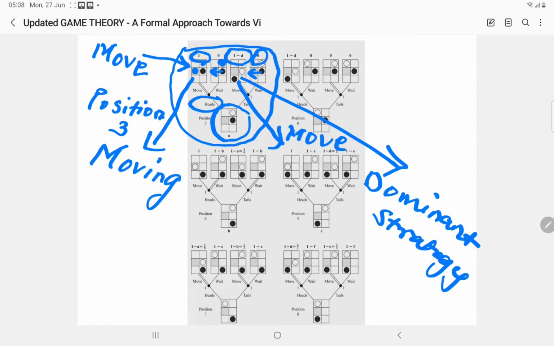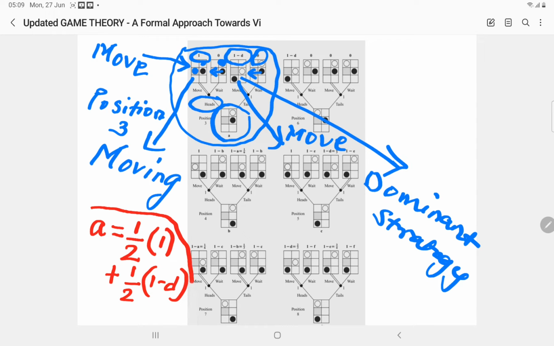So that is why when I am forming equations, compound probability. So A is equals to half compound probability. There are 2 possibilities. Head may come up or tail may come up. Not in my hand. But definitely I am opting to move. So half into 1 plus half into 1 minus d. Because there is at least some probability 1 minus d that I am winning compared to 0. So you can form an equation in this way.